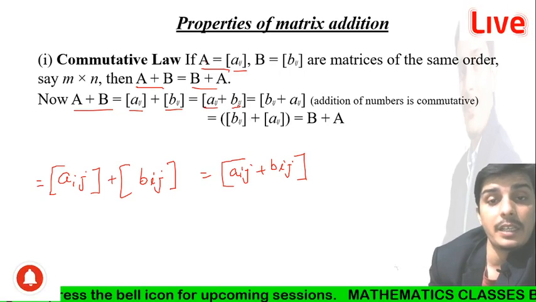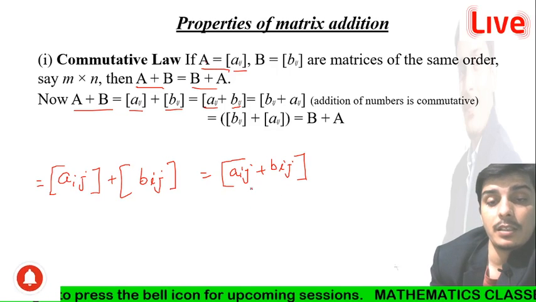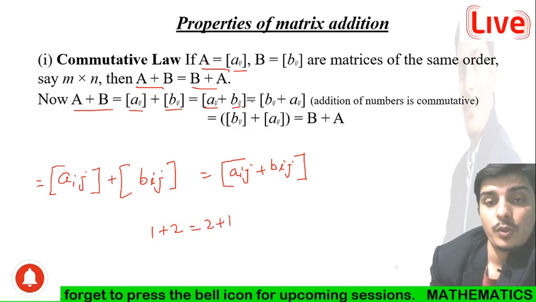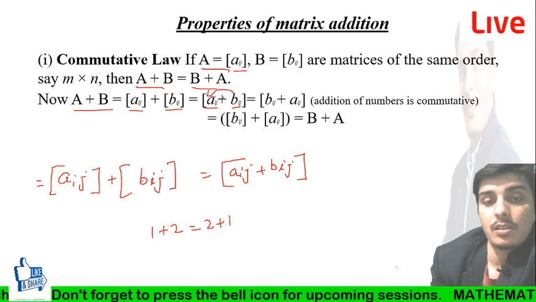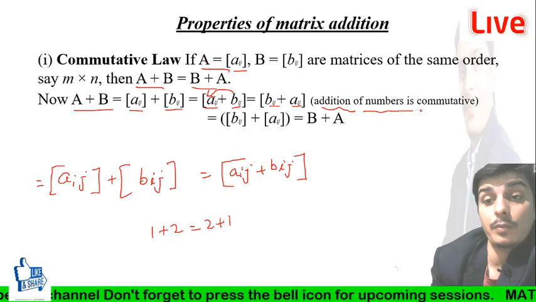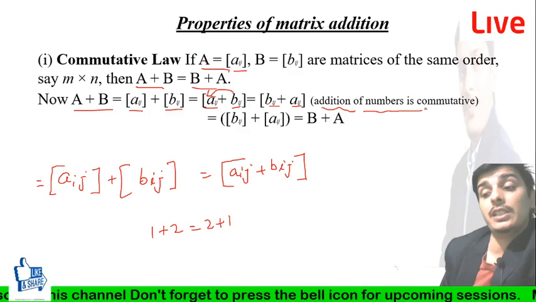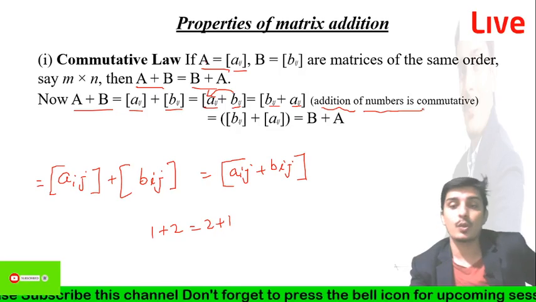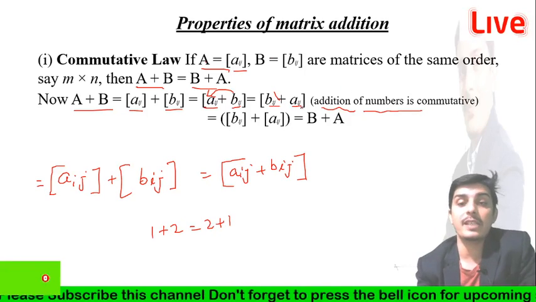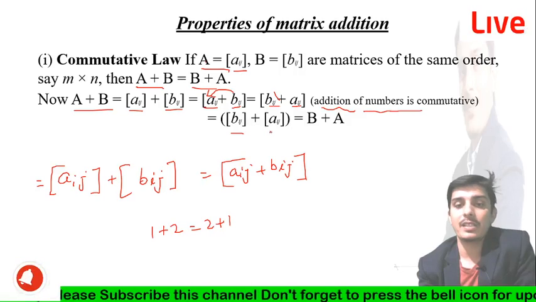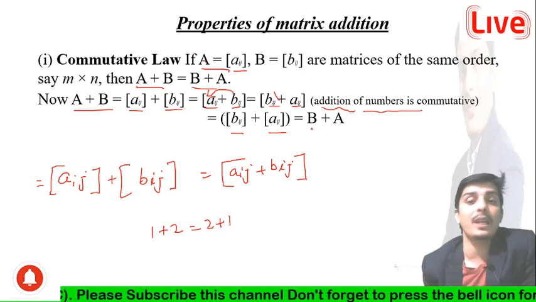Since 1 plus 2 is equal to 2 plus 1, we can change the places of this term. So bij plus aij, because addition of numbers is commutative, as we studied in previous classes. And bij plus aij is equal to B plus A, guys, right?